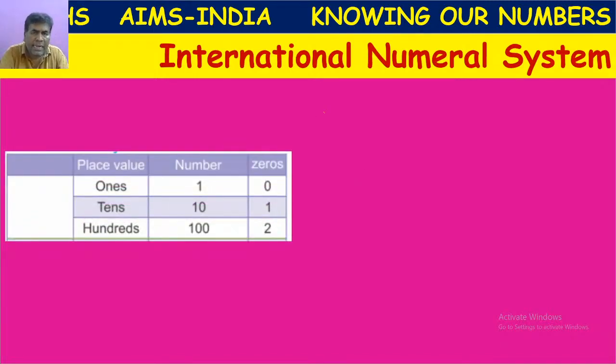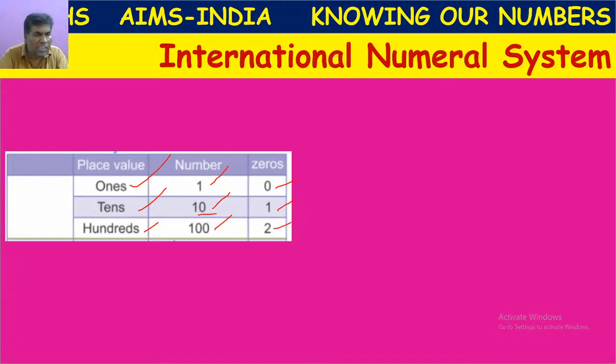In the international numeral system also, like the Hindu-Arabic system, we have ones place, tens place, hundreds place. Ones place means 1, tens place means its value 10, hundreds place means its value 100. In ones place, there is no 0. In tens place, 1 zero is there. In hundreds place, we have 2 zeros.